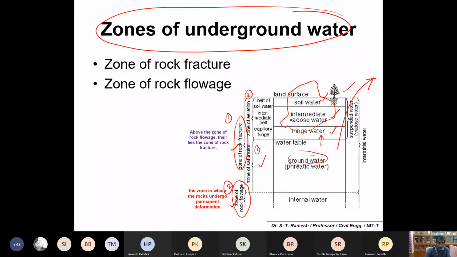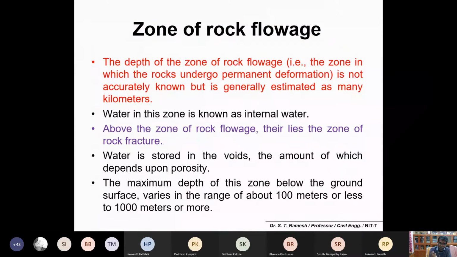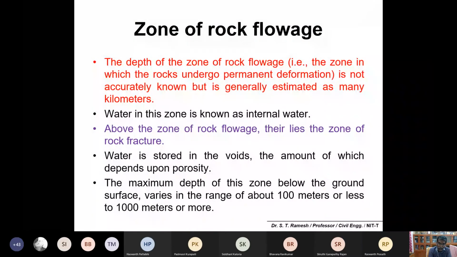Yeah. Now you can come back. What is rock flowage? The depth of flowage is not accurately known, but generally it is estimated in kilometers. That's what I told you. Water in this zone is called internal water. So please make a note of rock flowage as internal water, which will not be available for your pumping or water table. Above the zone of rock flowage lies the zone of rock fracture. That's what we have seen in the previous slide.